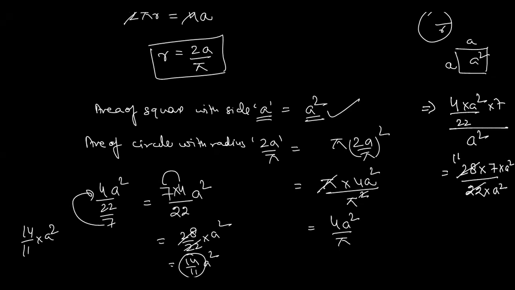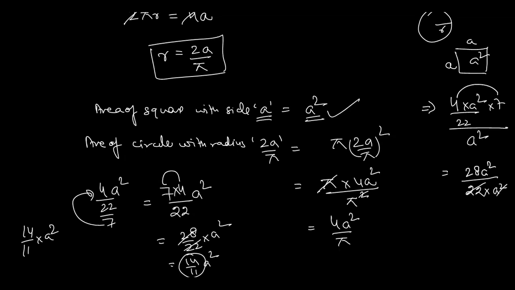Sorry, I had already multiplied there by 28, so here there is no need for the 7. So we need to remove this one. Okay, because I have already multiplied this 22 by 7 here. So here this 28 that has come, I have to erase this one and write here, and these two multiplied you will get